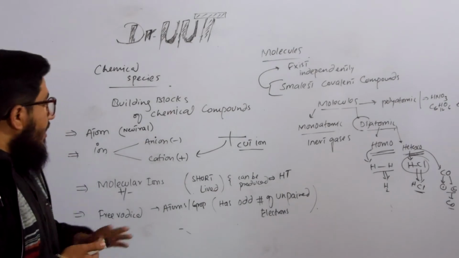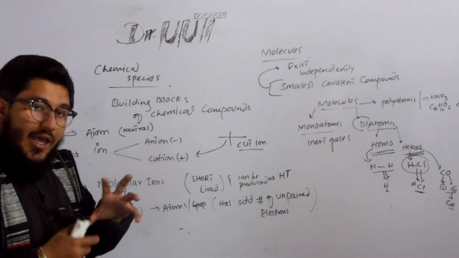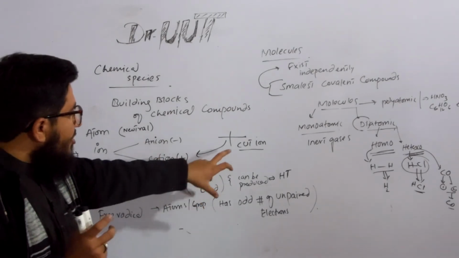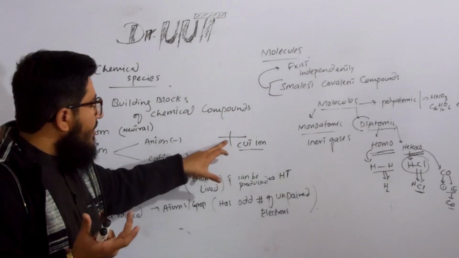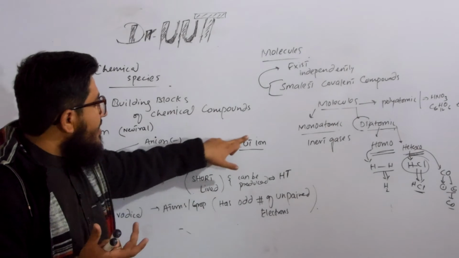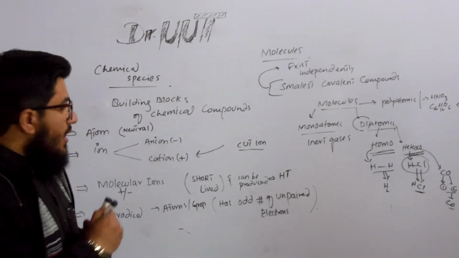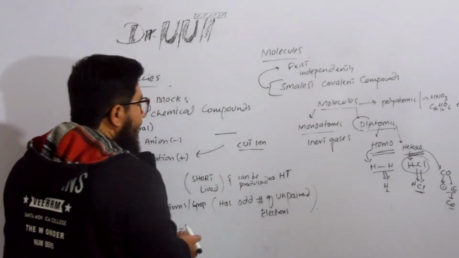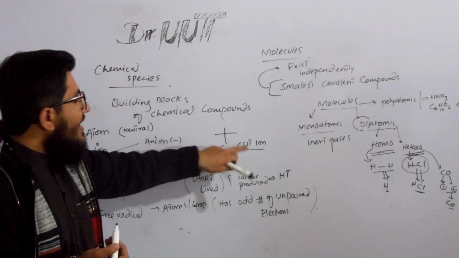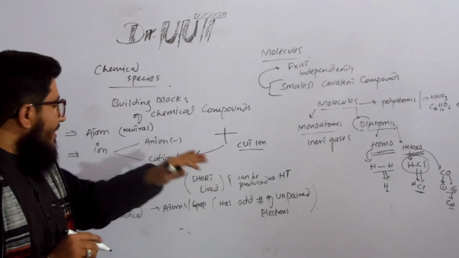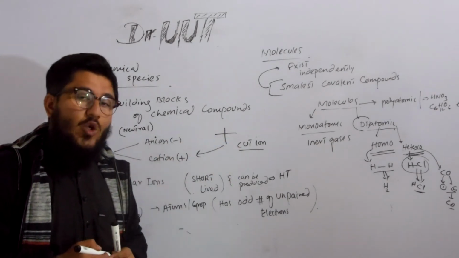How to understand it? I have a very interesting trick. How will you understand this cation so that you will not forget? Just say a single ion is there, and when you cut that ion, it becomes the cation. It is a clue that I am telling you.